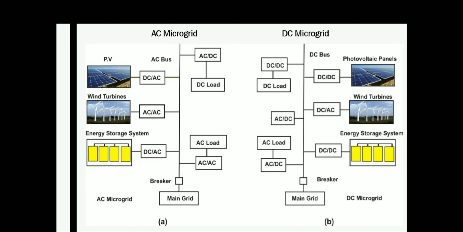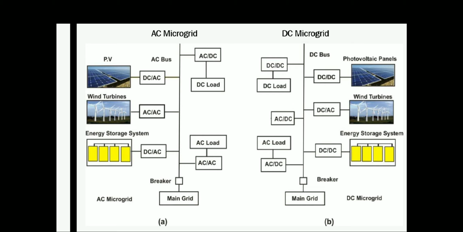You can see two types of microgrid in this slide. First one is the AC microgrid, second is the DC microgrid. So in the AC microgrid, it is having an AC bus.